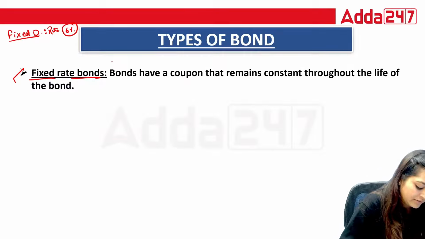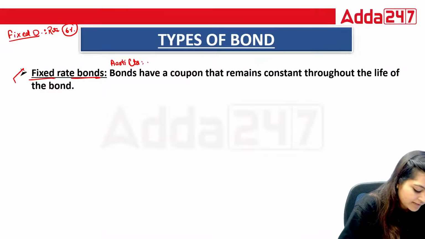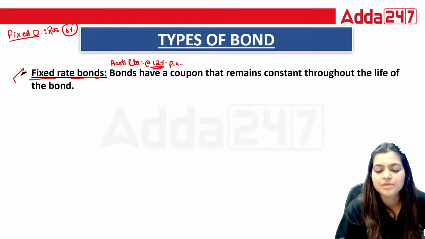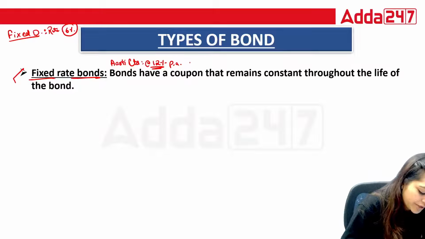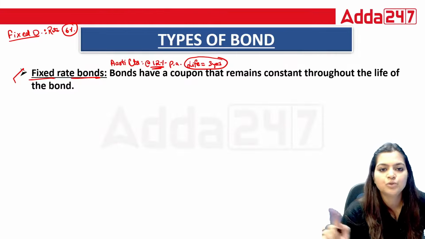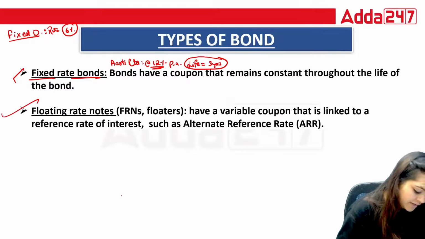The same thing applies to bonds. If Aarti Limited says we are issuing bonds at 12% per annum, that bond will hold 12% per annum for the life of that bond. Suppose we have issued the bonds for a life of 3 years. Then for 3 years, each year 12% Aarti Limited will pay to its bondholders. Now next is floating rate notes.